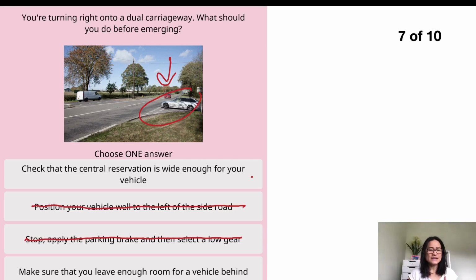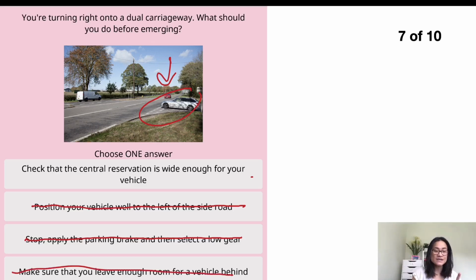The last one said, make sure that you're leaving enough room for the vehicle behind. I think this is something the vehicle behind has to be careful about, not you. You cannot just move forward into the main road just to keep enough room for the vehicle behind. The car that comes after you needs to make sure that they leave enough room between their car and the car in front. So not this one.